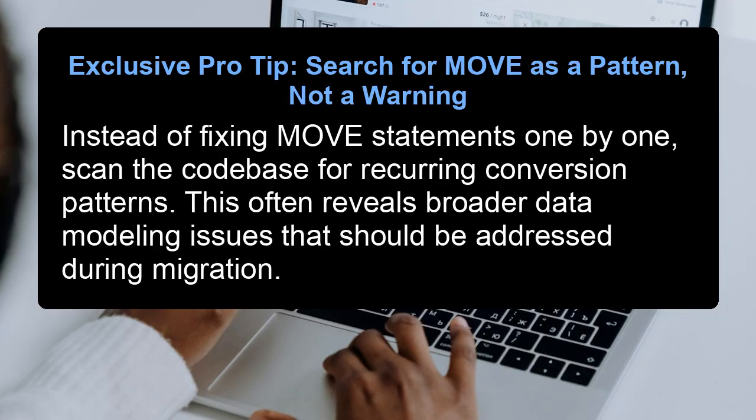Exclusive pro tip. Search for move as a pattern, not a warning. Instead of fixing move statements one by one, scan the codebase for recurring conversion patterns. This often reveals broader data modeling issues that should be addressed during migration.